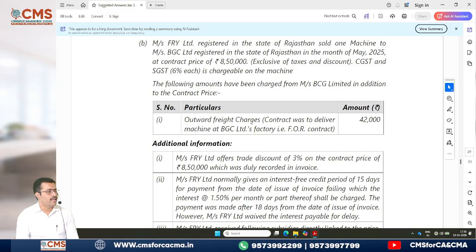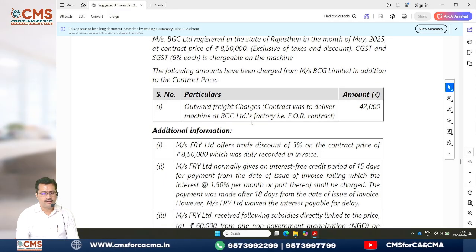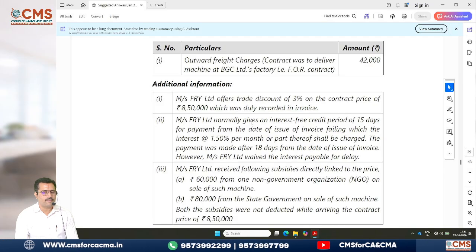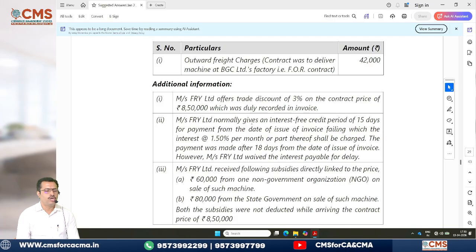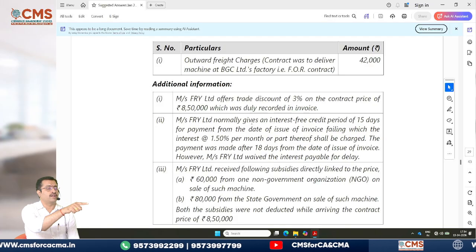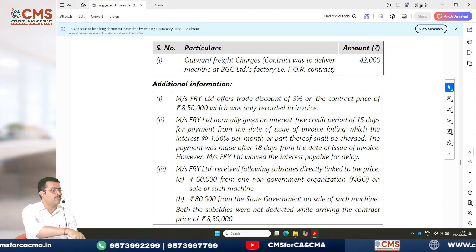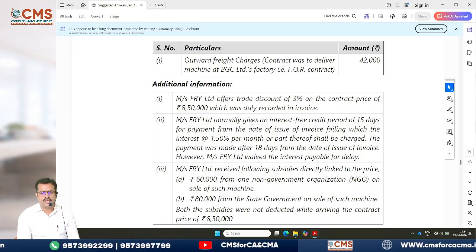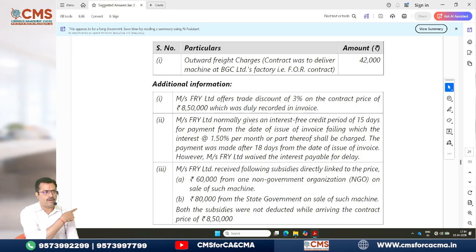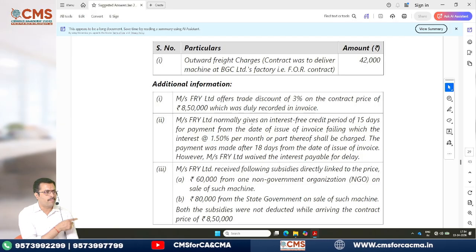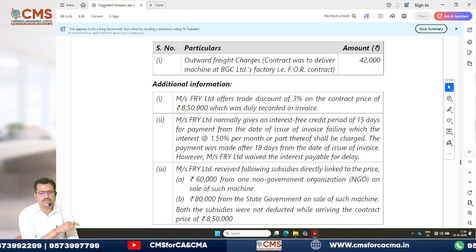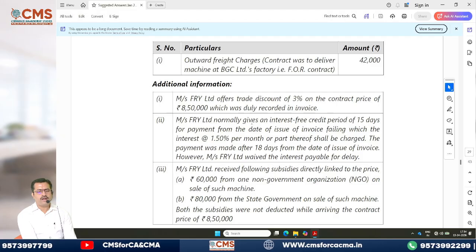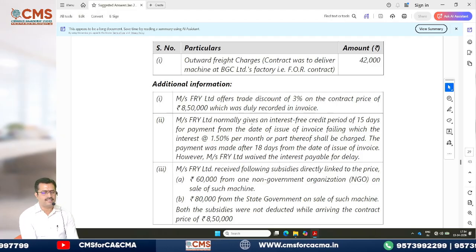Okay. Then additional information. See there. Fry Limited offers trade discount of 3% on the contract price of 8,50,000, which was duly recorded in the invoice. This is what I was telling you. Primary discount should have been recorded. Do you remember? Next, Fry Limited normally gives an interest-free credit period of 15 days for payment from the date of issue of invoice, failing which interest at the rate of 1.5% per month or part thereof shall be charged.